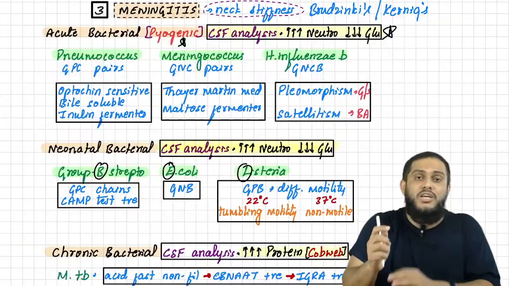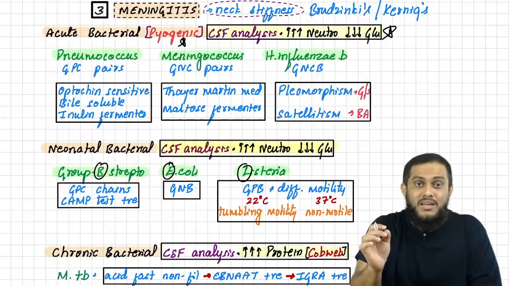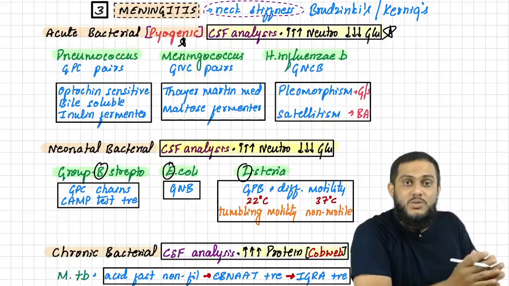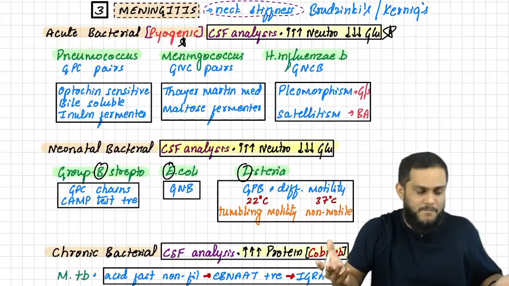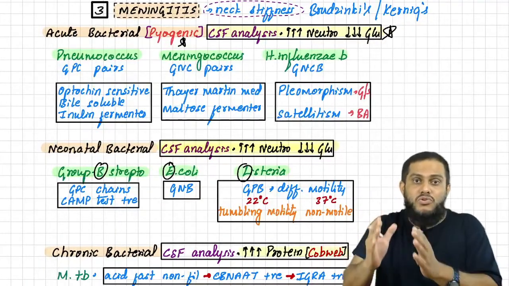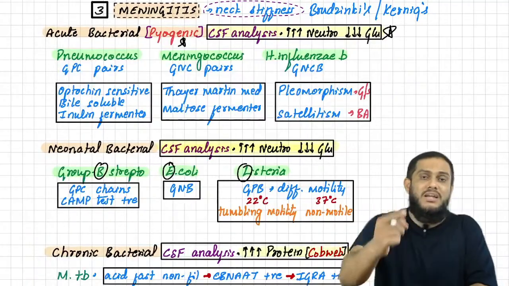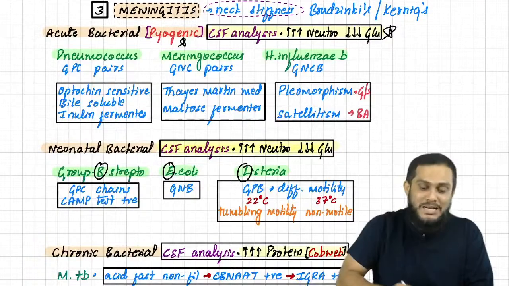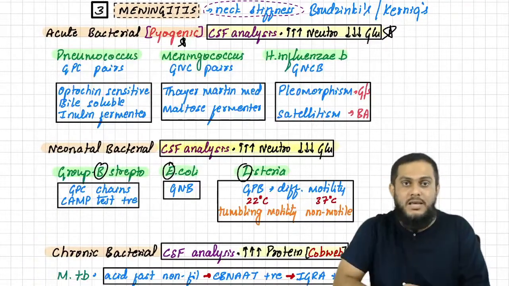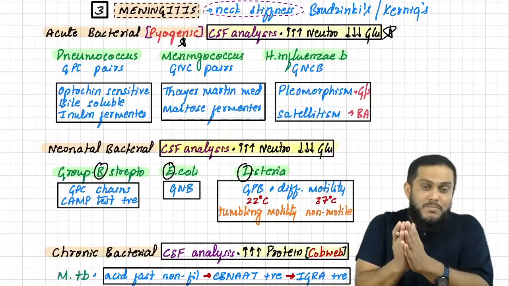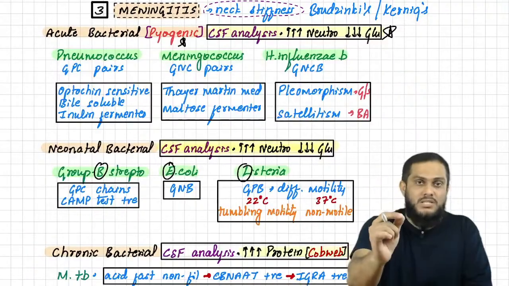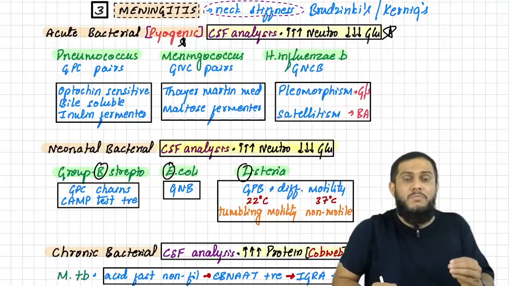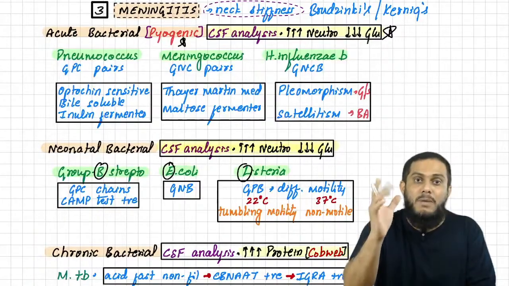The bacteria which cause neonatal meningitis, first they cause neonatal sepsis. What is sepsis? Blood infection. So first they cause blood infection in neonates, and from there they cross the blood-brain barrier, they damage the blood-brain barrier and enter the brain, and they cause neonatal meningitis. So remember, the bacteria which cause neonatal meningitis also cause neonatal sepsis. And we have a universal mnemonic to remember them: Bell bacteria.